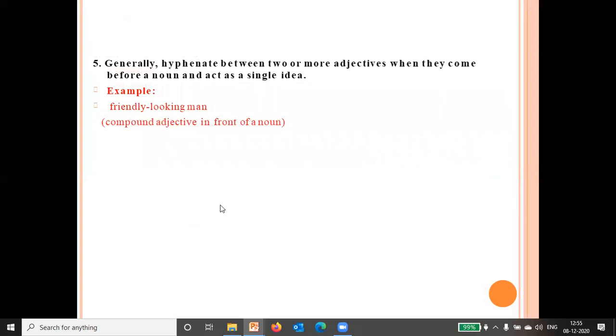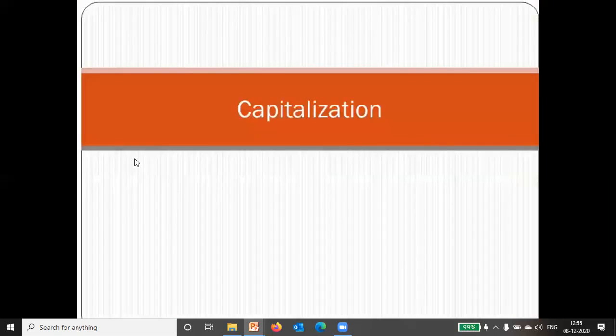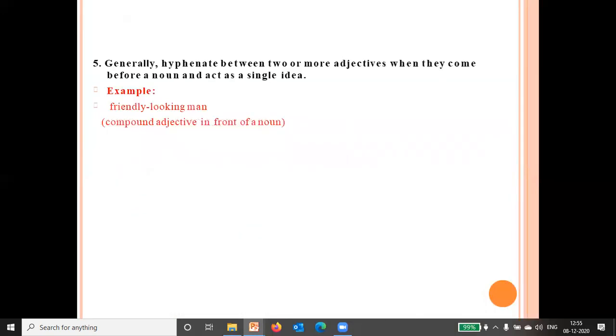Generally, hyphenate between two or more adjectives when they come before a noun and act as a single idea, like friendly-looking man. So compound adjective in front of a noun. So friendly-looking, again both are what? Adjectives. So here we can use a hyphen. Okay. So this much is all about your punctuation marks.